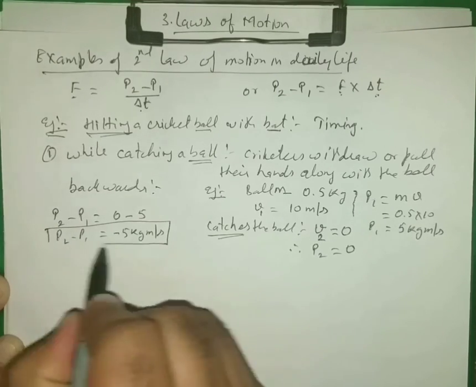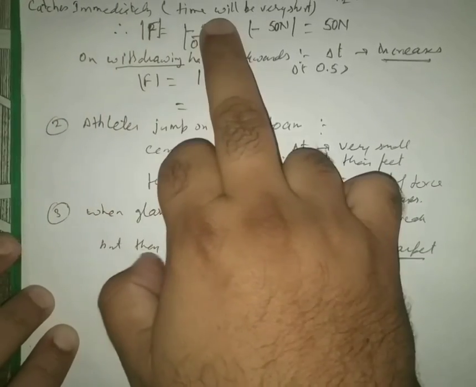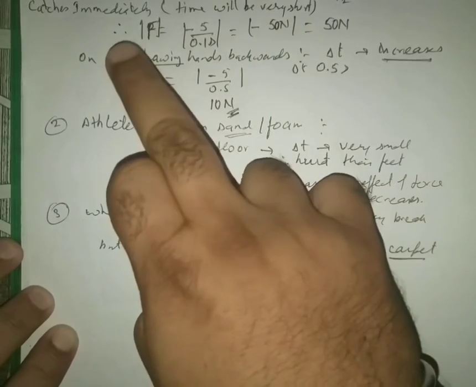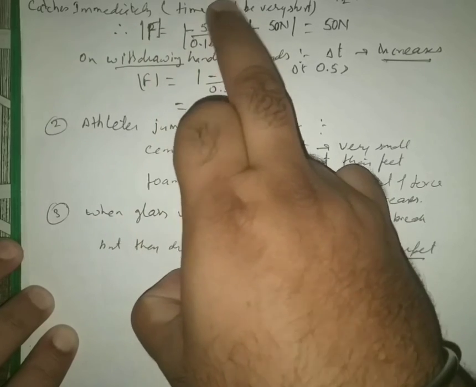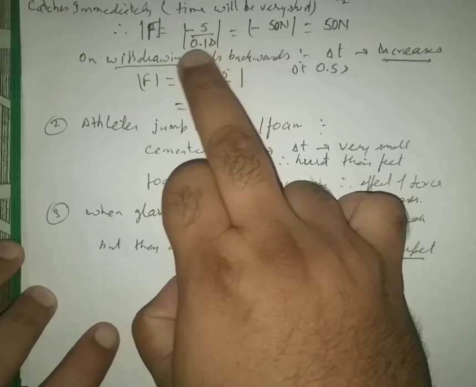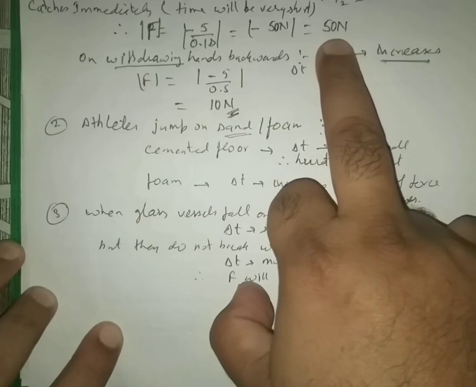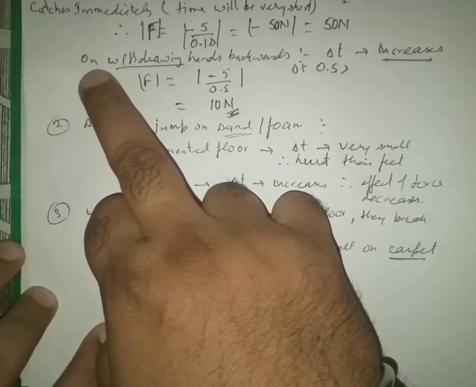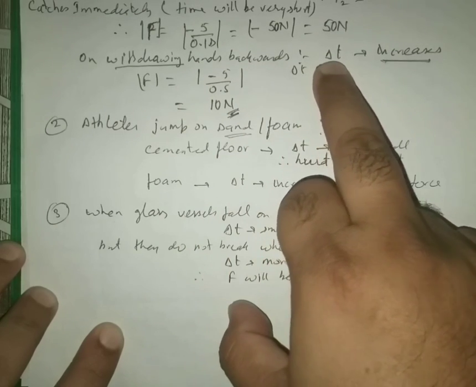Now if someone catches the ball immediately, then the time to catch the ball will be very short. The magnitude of force will be equal to the change in momentum over time. Say the time taken to catch the ball is 0.1 second. Now the magnitude of force will be 50 Newton. But if while catching the cricketer withdraws his hands backwards, then the time to take the catch increases.